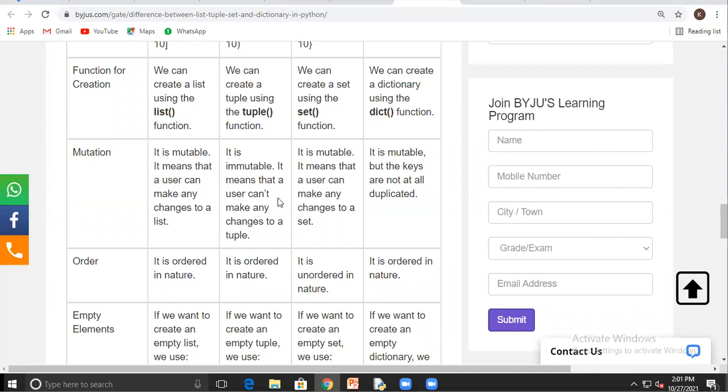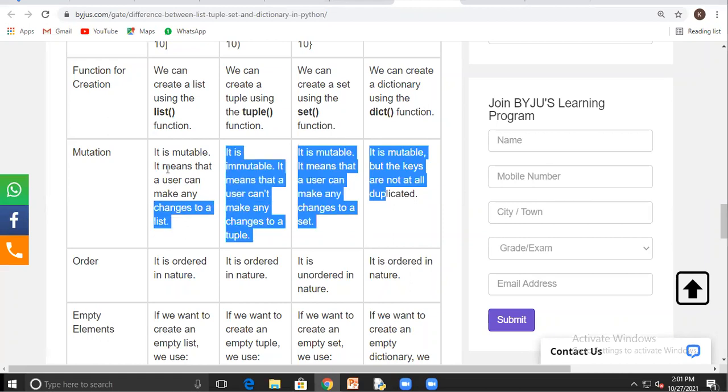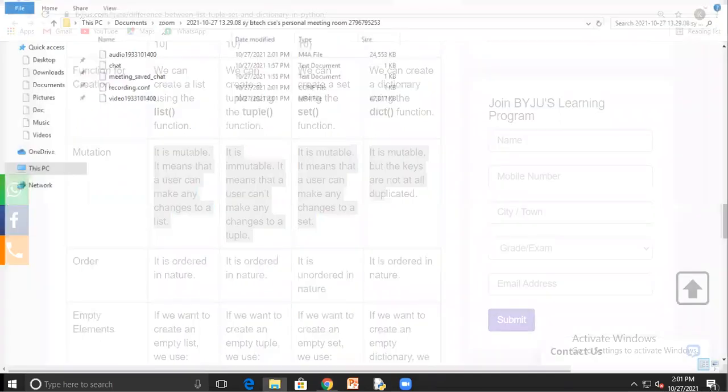Okay. It is another difference. Don't forget this difference, because this question is asked many times in the interview also. So don't forget this mutable, immutable difference.